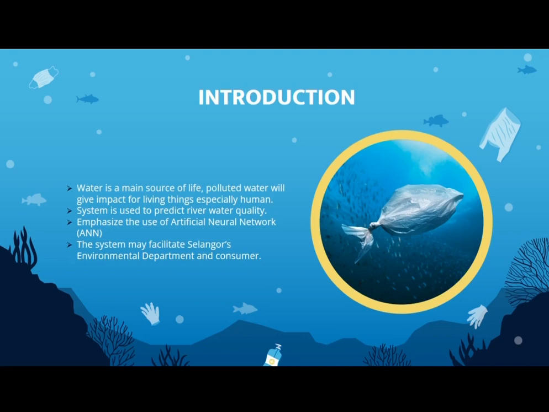As we all know, water is the main source of life, so polluted water will impact living things, especially humans. The river water quality prediction system is used to predict river water quality. It emphasizes the use of an artificial neural network as the algorithm. The system may also facilitate Selangor's environmental department and consumers.